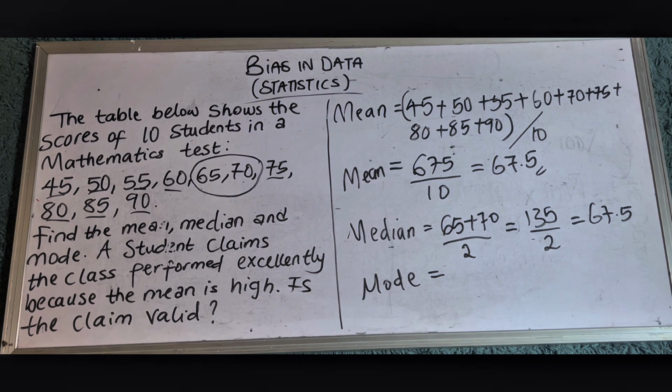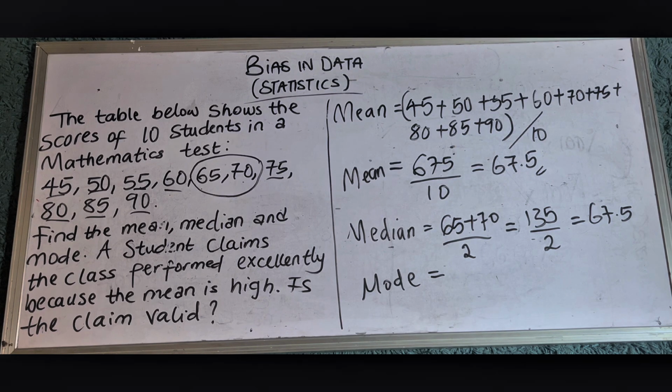They all appeared once. If we had maybe 65 appearing 2 times or 3 times, that would have been the mode because it appears more than every other digit. But right now, they all have the same number of occurrence. So there is no mode. But right now we can see that the mean is 67.5 and the median is also 67.5.